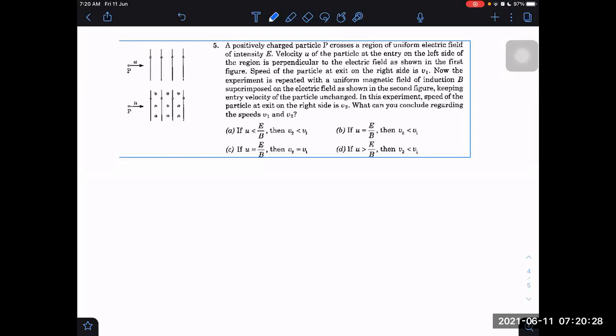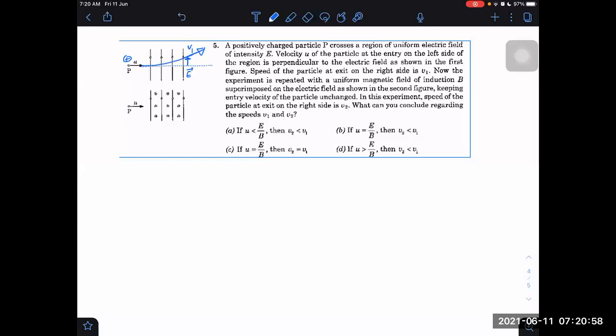It is positively charged. It will be repelled from the electric field. The electric field is upwards, so it will follow a curvilinear path this way, and finally a parabolic path, if only the electric field is present. Then it will finally have velocity v1, which will be due to work done by the electric field. The electric field does work on it, so it gains kinetic energy as a result.